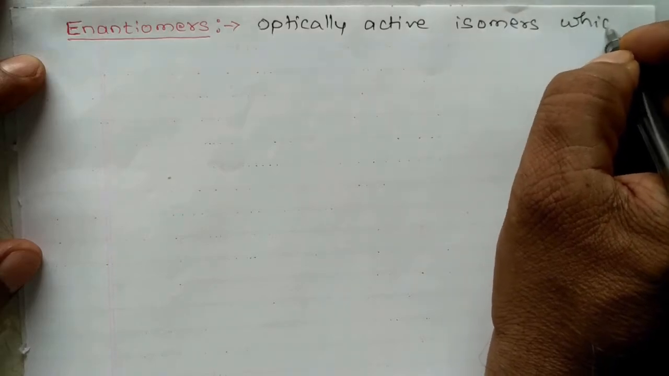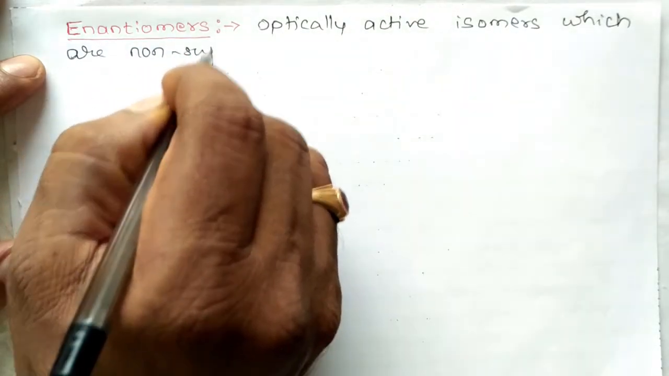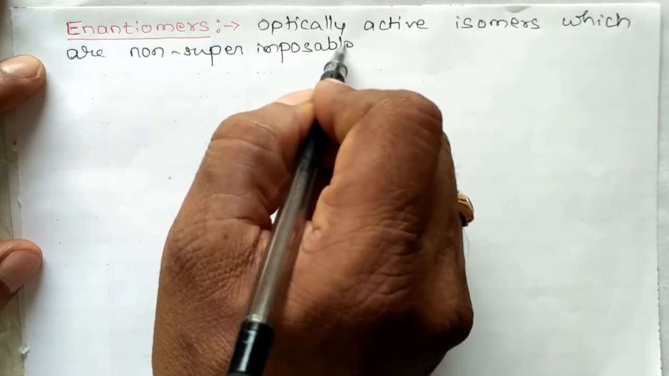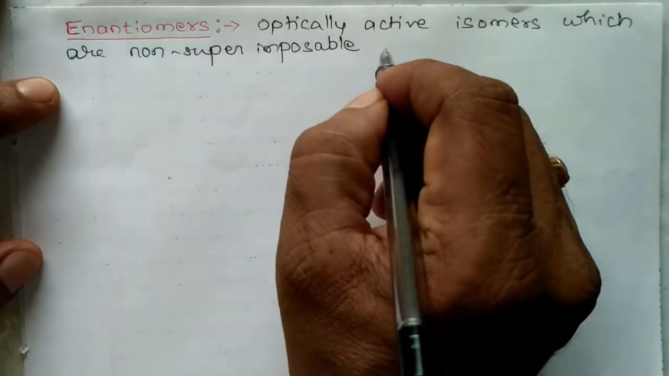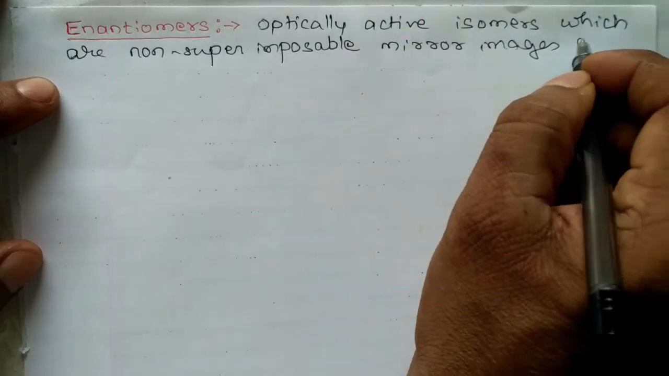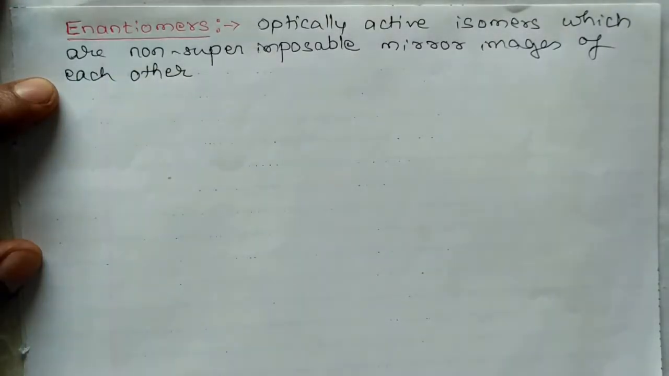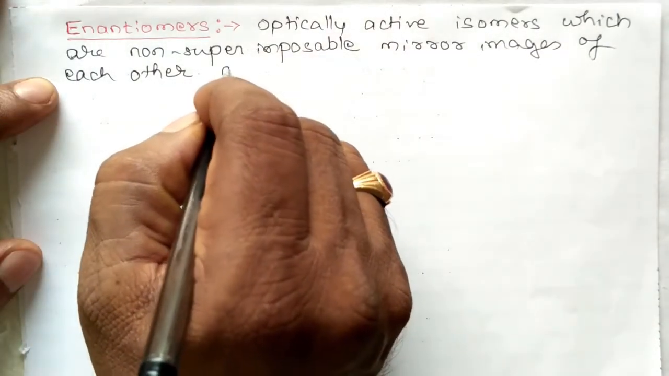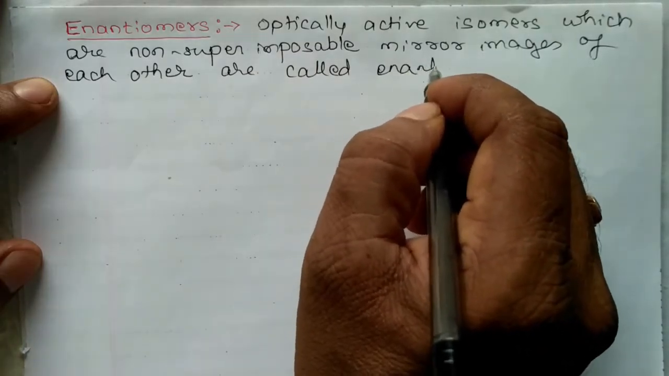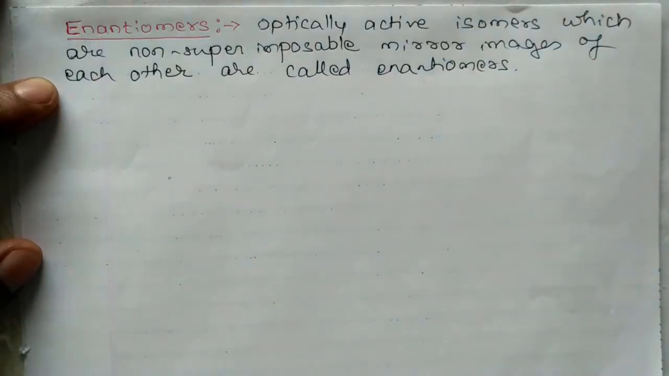These are optically active isomers which are non-superimposable mirror images of each other. Mirror images of each other are called enantiomers.